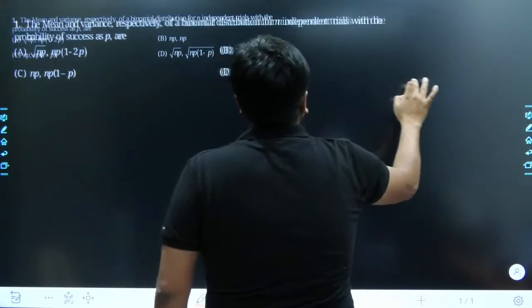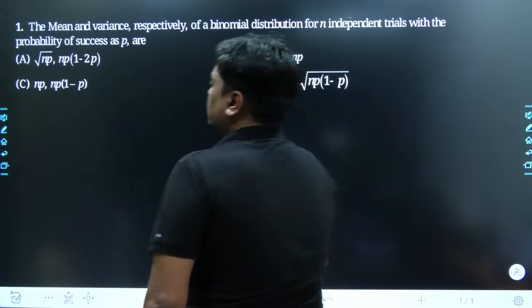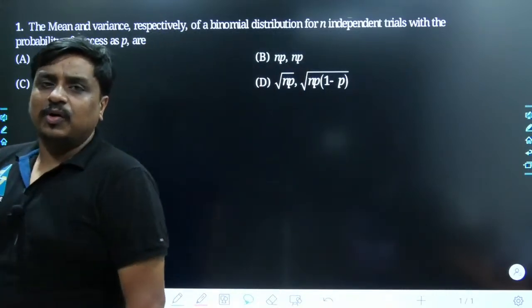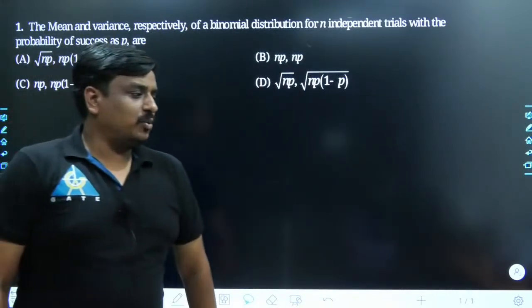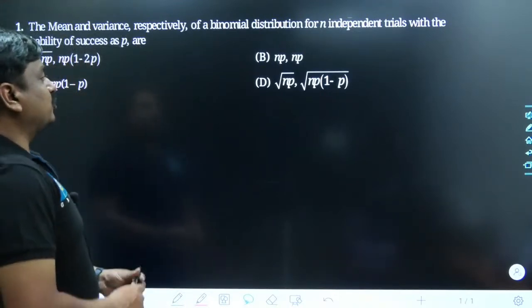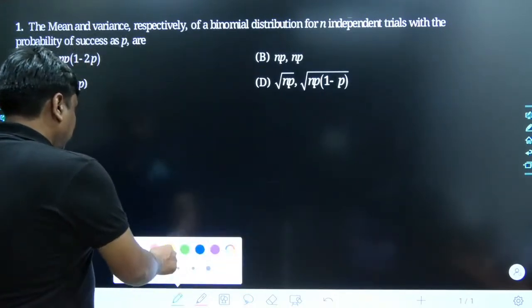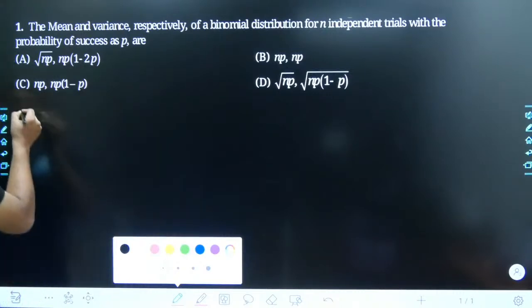Probably the student who has a little idea about the discrete random variable would be able to smash this problem within a fraction of time. Tell me what would be the best answer. Let me read the problem carefully, and then we'll go ahead with this problem. See what the problem states.